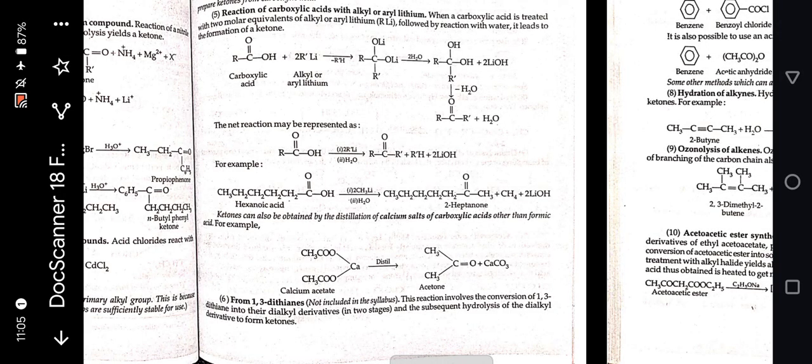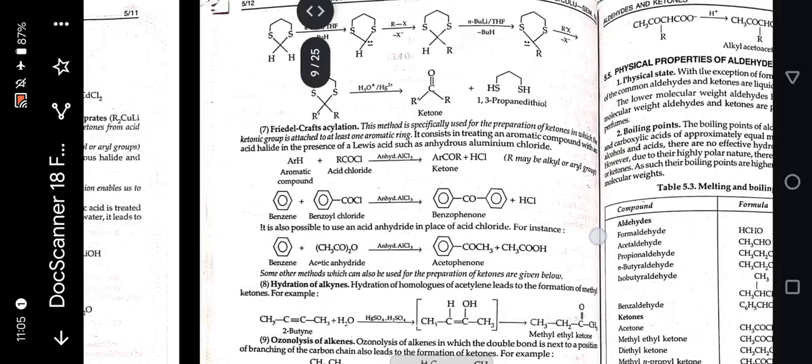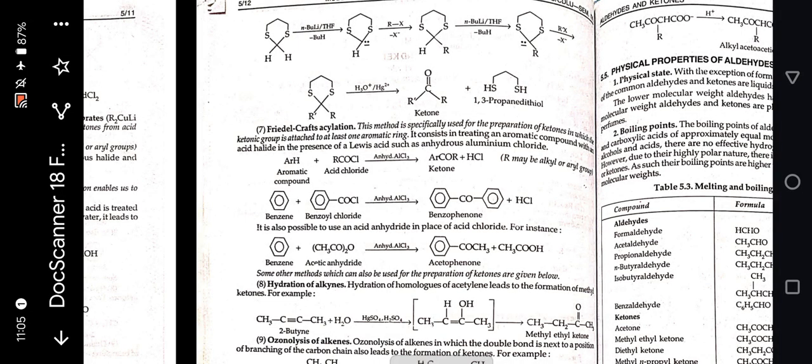Next is one from 1,3-diketones. The reaction involves the conversion of 1,3-diketones into their dialkyl derivatives and subsequent hydrolysis of the dialkyl derivative to form ketones. Friedel-Crafts acylation. This method is specifically used for the preparation of ketones in which the ketonic group is attached to at least one aromatic ring.